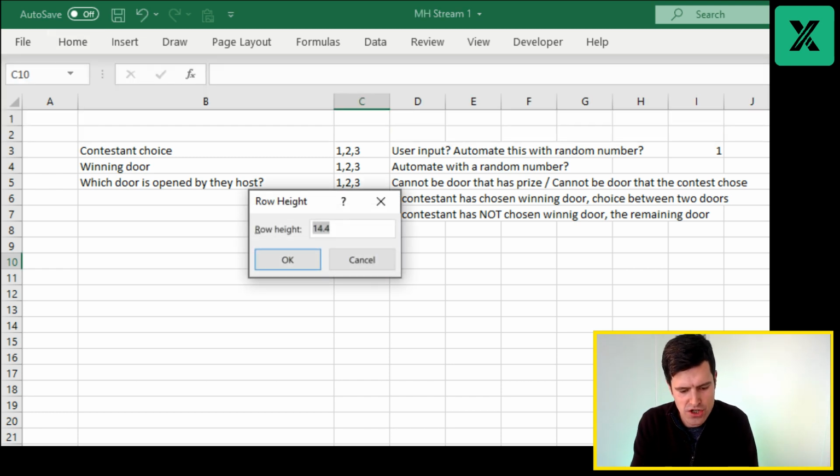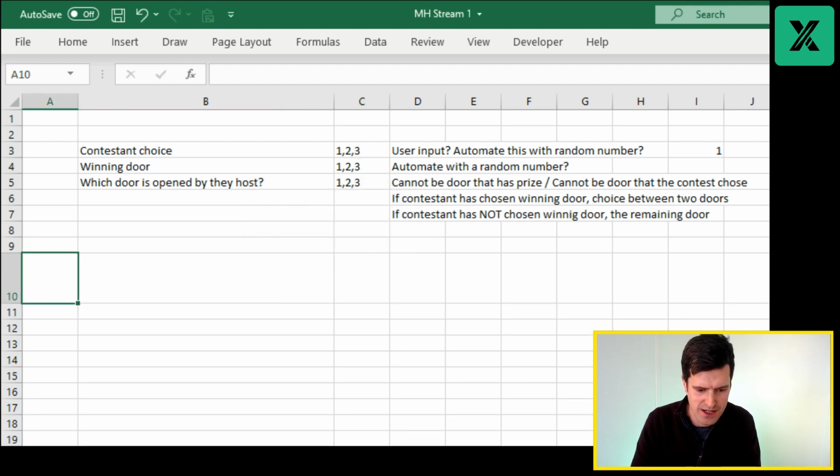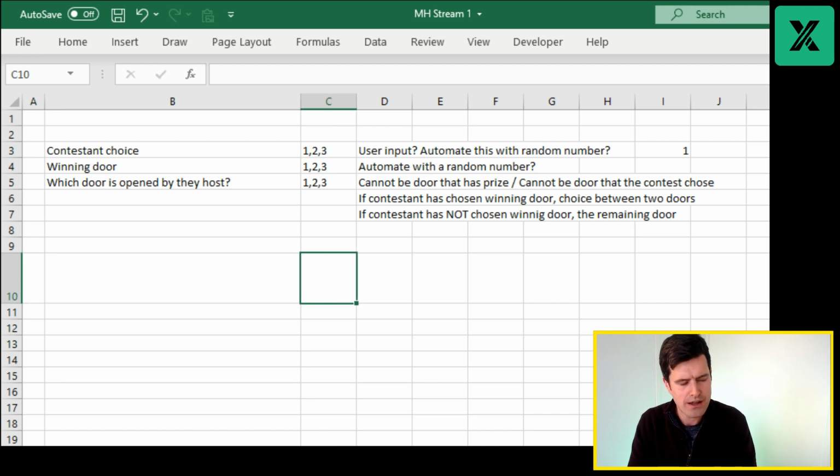Alt-H-O-H 45 is going to give me a nice row size for headers. Alt-H-O-W 3, just going to decrease the width on that cell. So what formula might help us here?